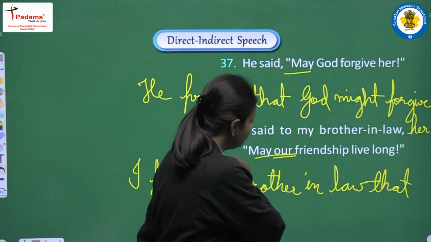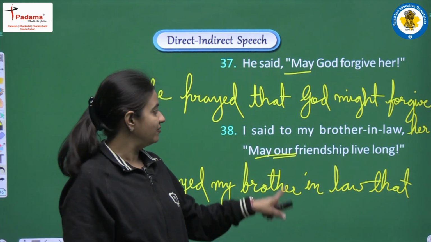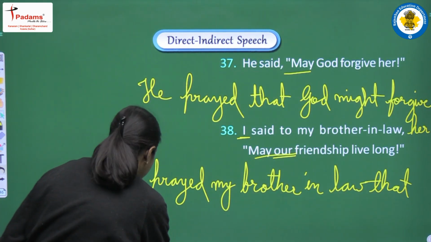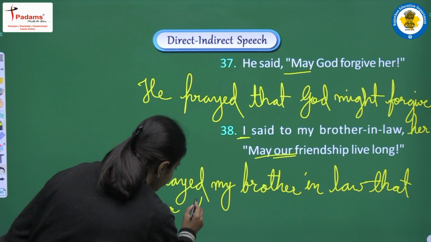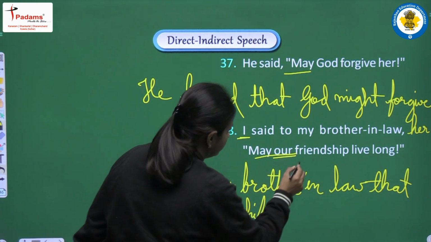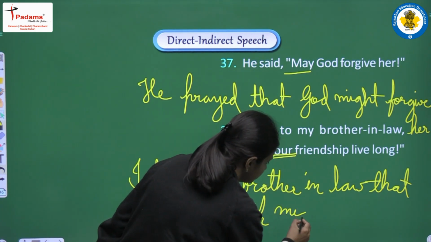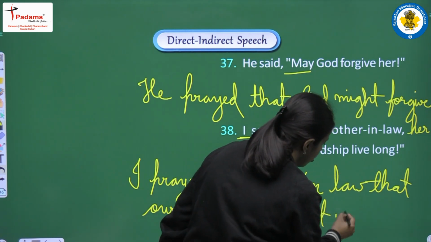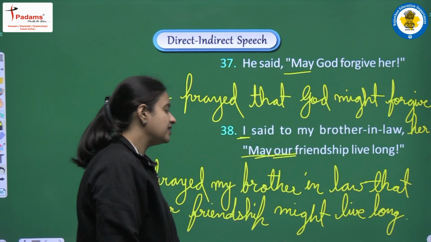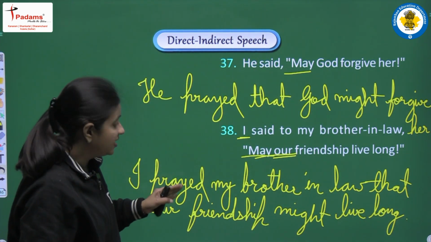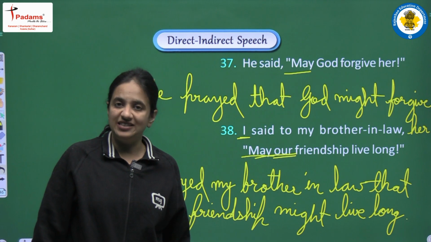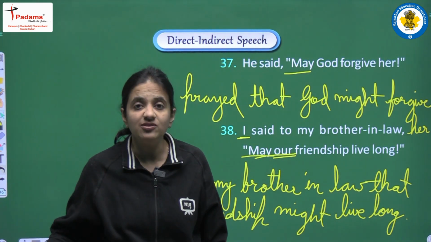So next we are having are, that is a first person pronoun, so it will be converted according to the subject. Subject we are having I. So for I we will write our again. Our friendship. Next may, it will be converted into might, and live long. Full stop at the end of the sentence, and the complete sentence will be, I prayed my brother-in-law that our friendship might live long. Okay, so in this way we have to do the changes in the optative sentence.